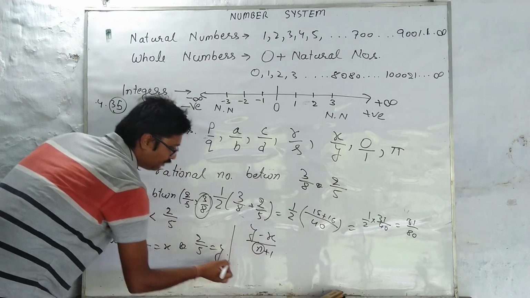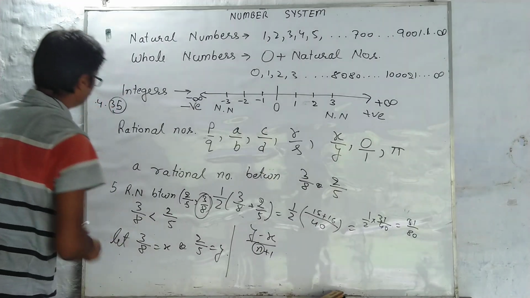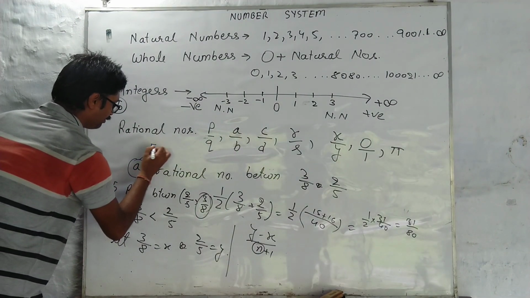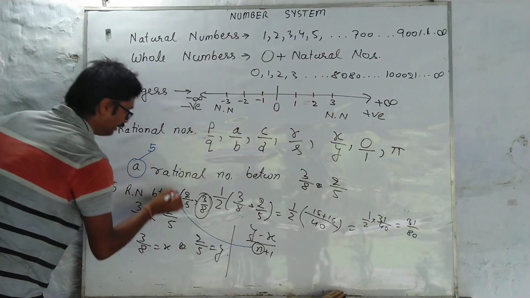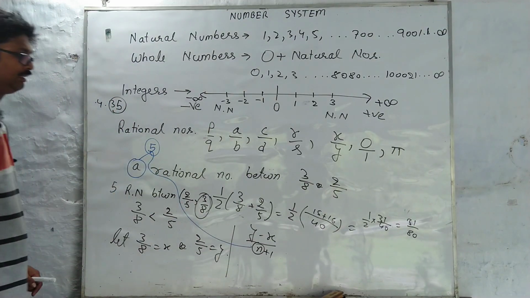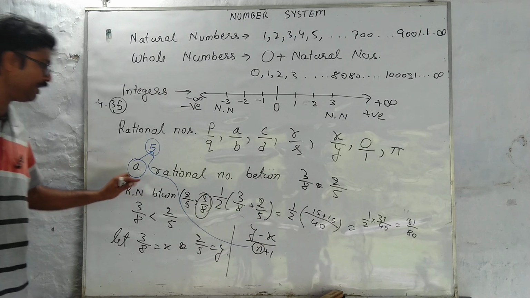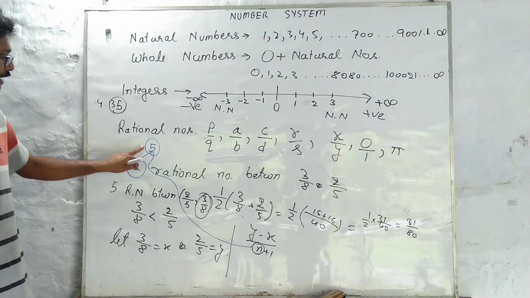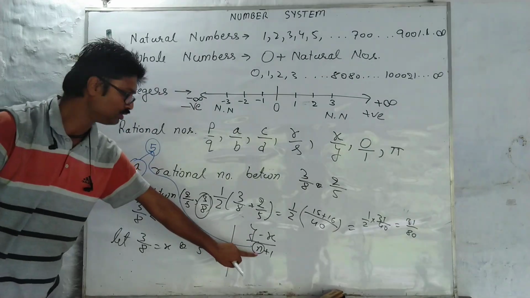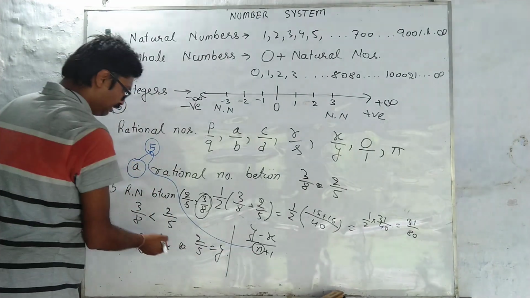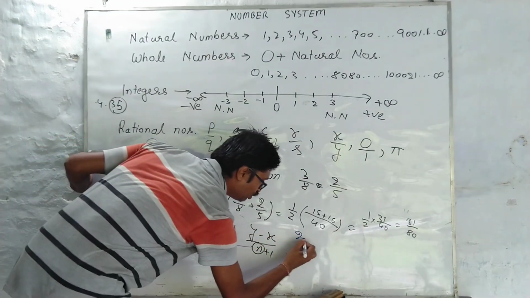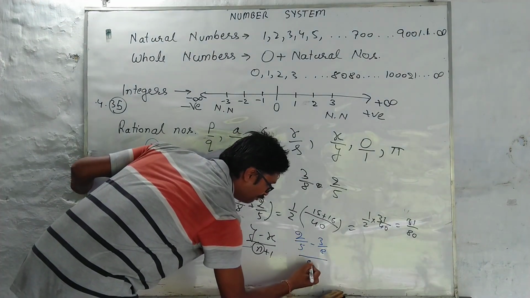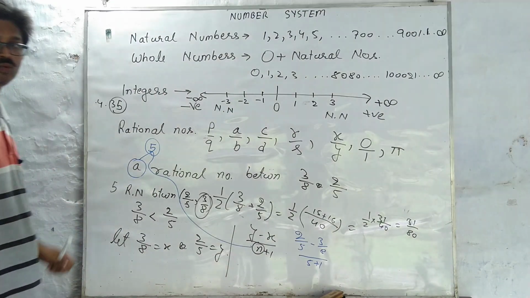Now this n is exactly this 5, since I have to find 5 rational numbers between 3 by 8 and 2 by 5. So y is 2 by 5, so it is (2 by 5 minus 3 by 8) divided by (5 plus 1). This is what I did.